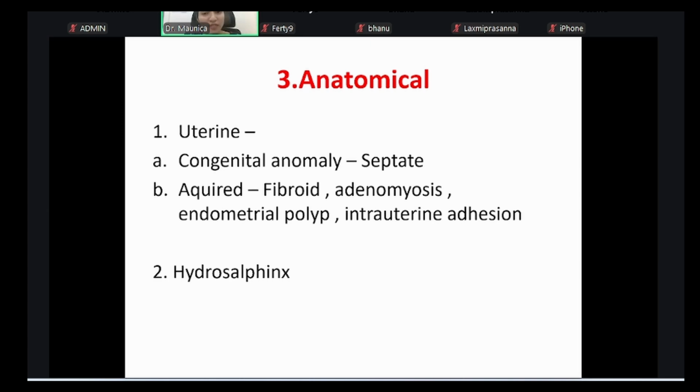But there are at times cases where it is non-communicating. There is a bilateral hydrosalpinx, but you do not see any fluid in your cavity. In such cases, it is at the discretion of the clinician whether to go forward or whether to still resort to bilateral tubal delinking. Many experts feel even if they do not see fluid in the cavity, they want to disconnect the tubes. Why do they want to do that? Because they have gone in too deep.